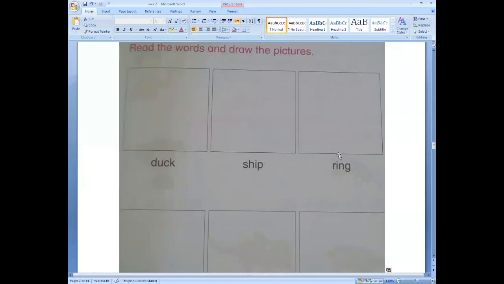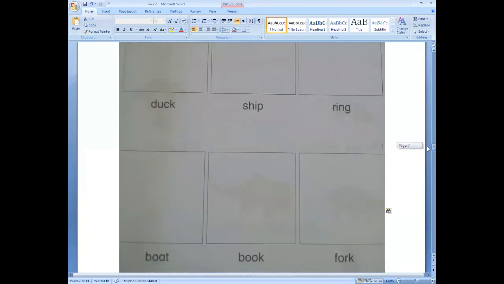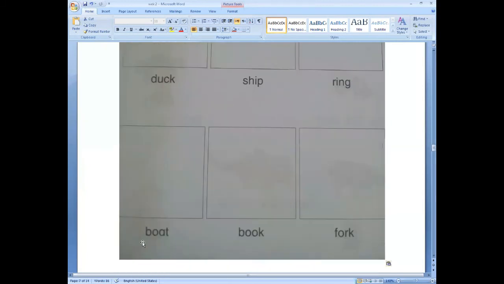Now the third word is, what is this, do you know? R-I-N-G, ring. R-I-N-G, ring. Now look, come down. Look here. The fourth one is B-O-A-T, boat. B-O-A-T, boat. What is this? Okay, now come here.